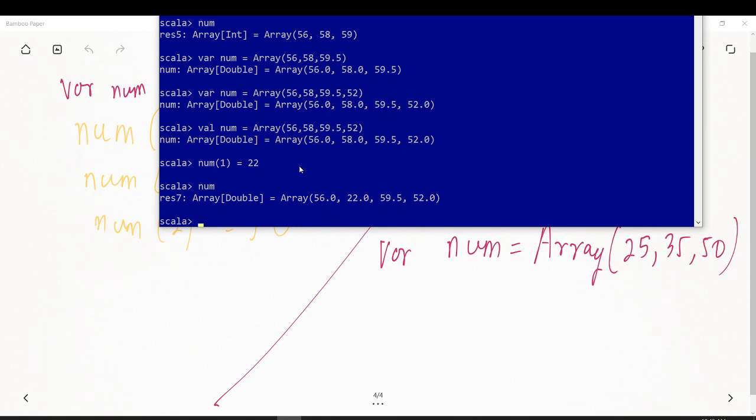Currently we did not give a length, we said that it's a four element array, so we can have only four elements in an array. You cannot add more elements or append more elements, but yeah, you can change the contents of an array.